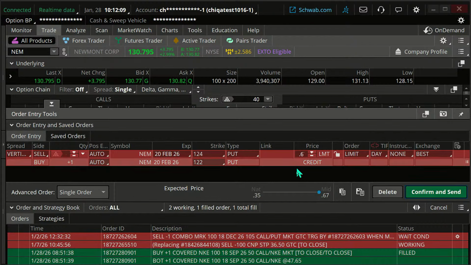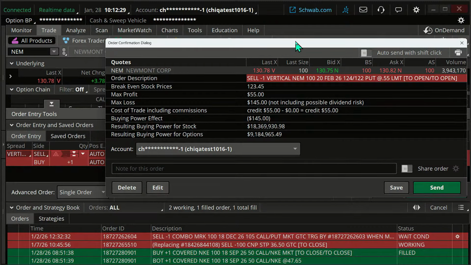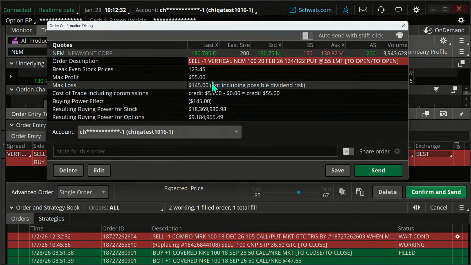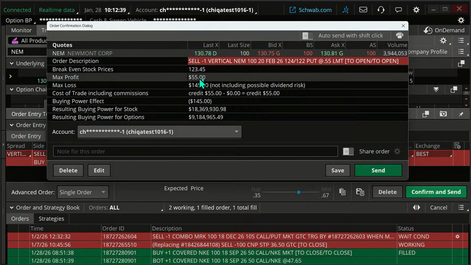Here we go. Okay. It's going to put it in at the mid price. Realistically, we're probably not going to get filled exactly at the mid price. So I'm going to move it down a little bit from that mid price. As much as I'd like to get filled at the mid price, probably not going to. If I click on confirm and send, I can read this over and see what I got. I can see my max profit, my max loss. Now, I risk more than I possibly gain on this trade, but it is a high probability trade. That's the price you pay, so to speak.